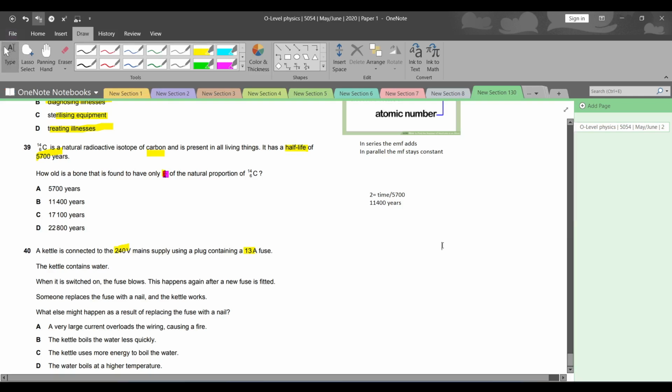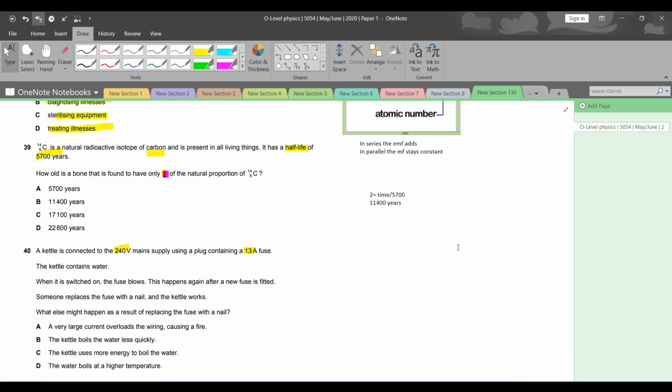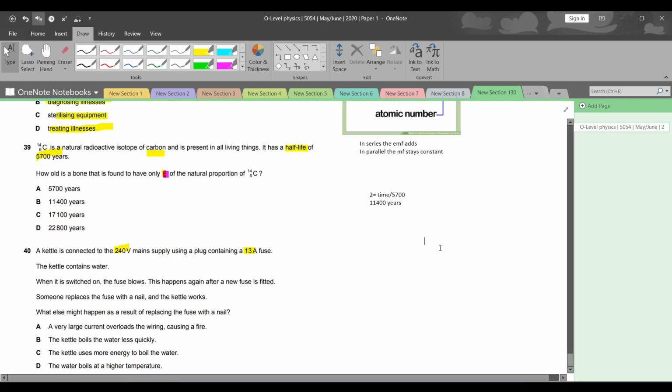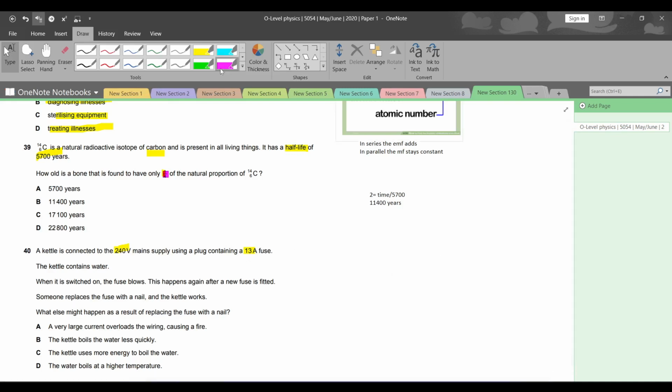First of all, why is a fuse fitted? The fuse acts as a safety mechanism. If the current is above the rating, what happens is that the fuse blows, and when the fuse has blown twice, that means the current which is coming is way above the limit, okay? So if you simply replace it with your own quick fix, what will happen is that it will create further complications.